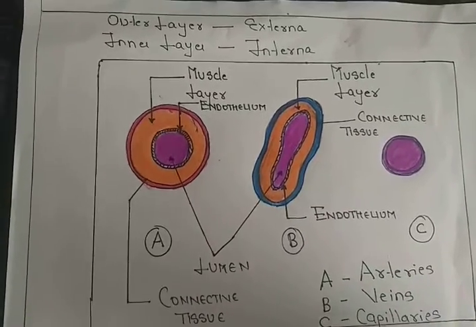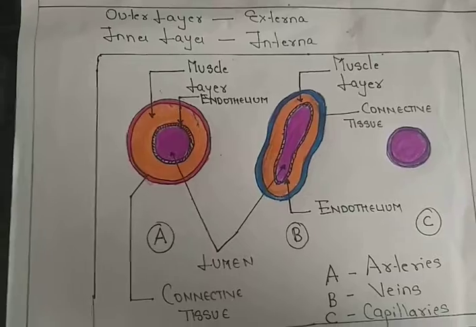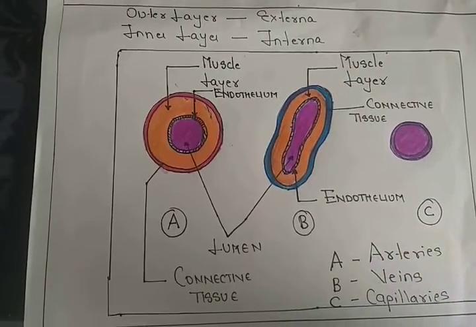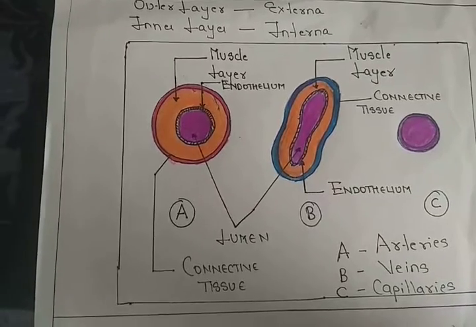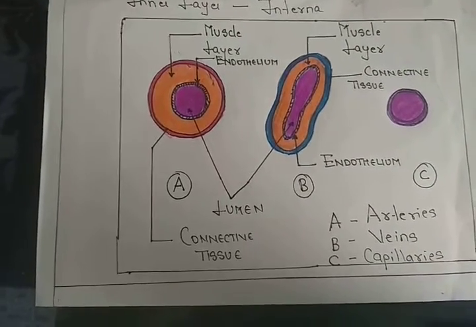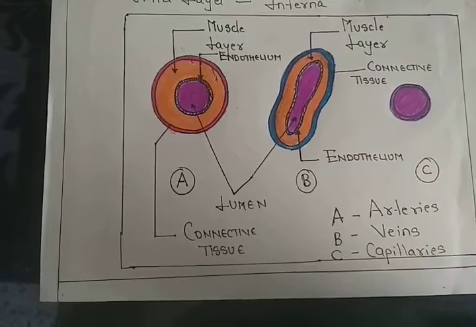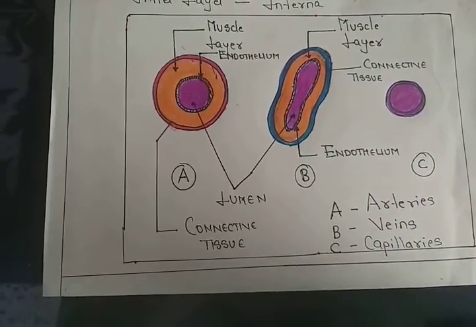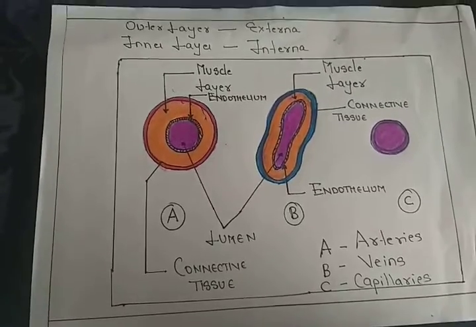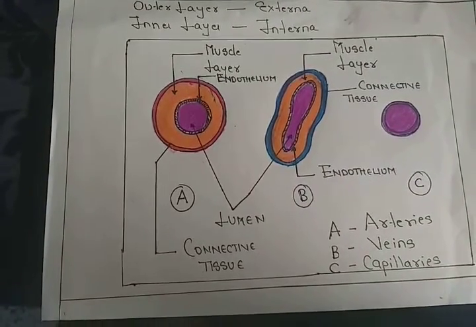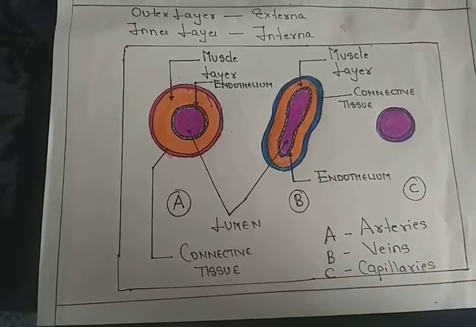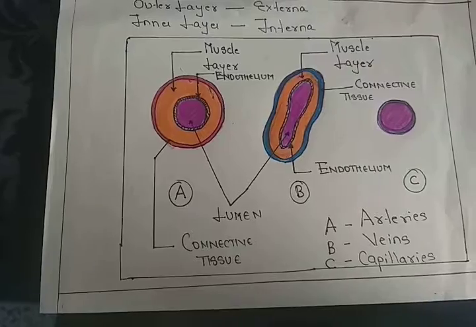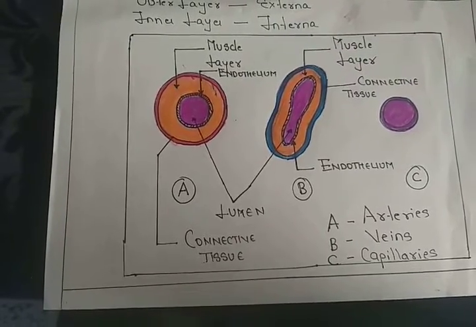Now, as far as capillaries are concerned, they are one-celled thick and they are lined by endothelium. Our capillaries form a connection between arteries and veins. When the arteries bring the blood from the heart to the body tissue, the exchange takes place in the capillaries. The oxygenated blood exchanges with the deoxygenated blood through the capillaries.